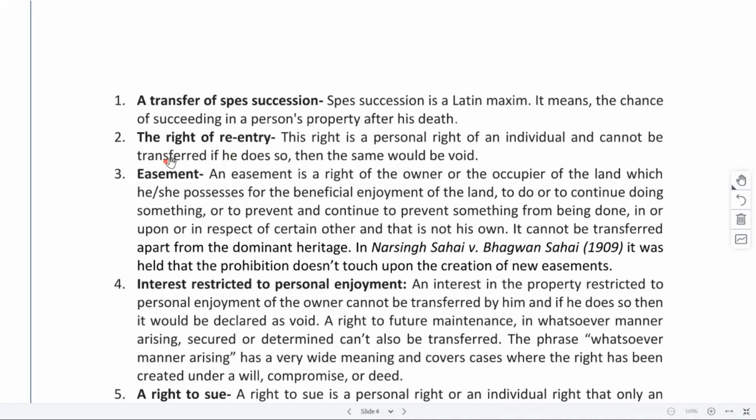That right also is like a personal right. If I had that right of entry, I only can enjoy this right of re-entry. That will not be given to some other person. Similarly, easement, right? Easement is like someone else is having a right to enjoy or enter some property. Whoever is having that right, that person can only use it, it cannot be transferred to someone else.